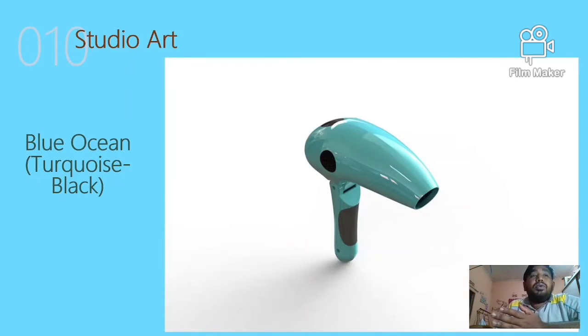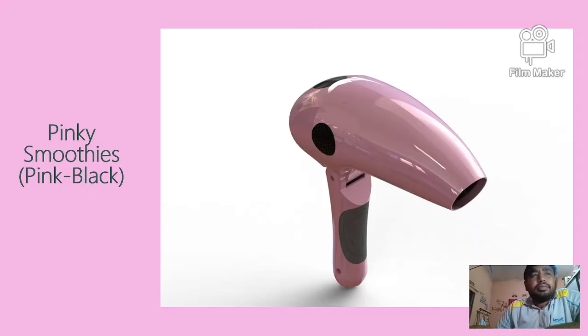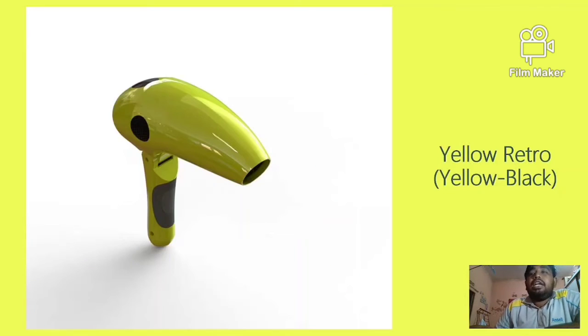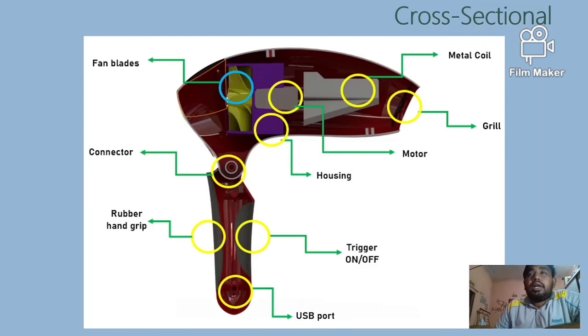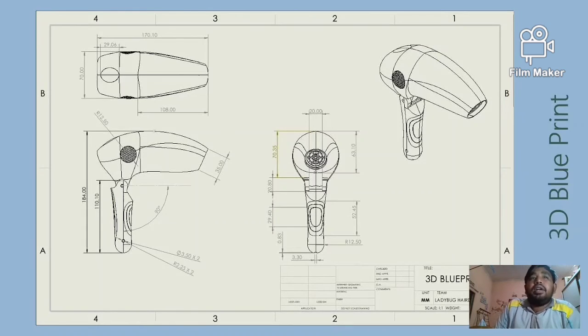This is our blue ocean color, turquoise color, red ladybug, red black, pinky smoothies, pink black, and yellow retro, yellow black. This is a cross sectional view of our hair dryer. Then our dimensions of the hair dryer, when folded and when opened, with a template and 3D blueprint.